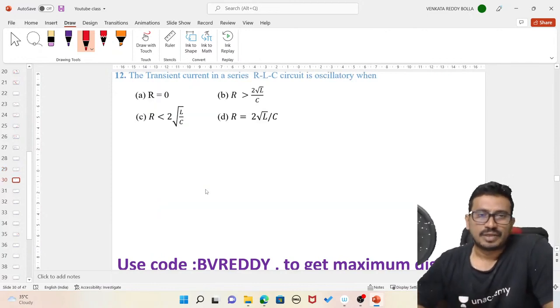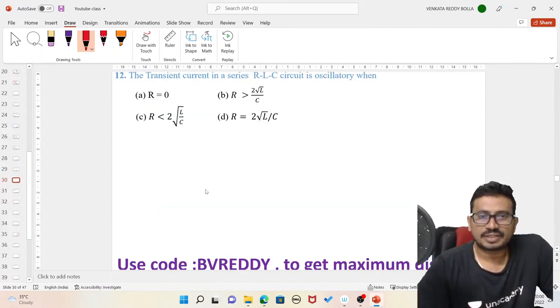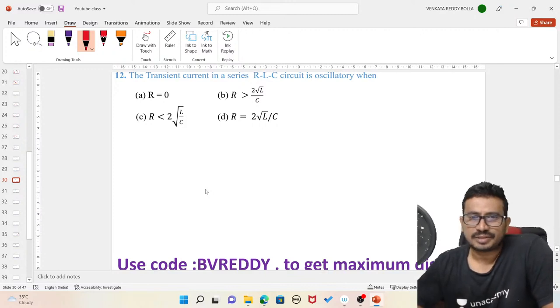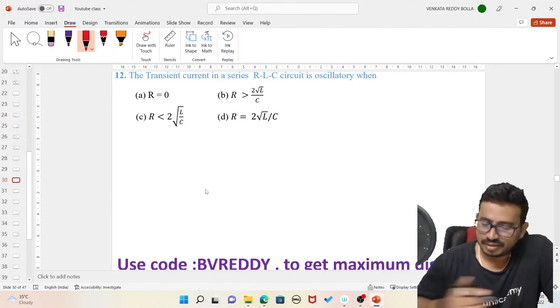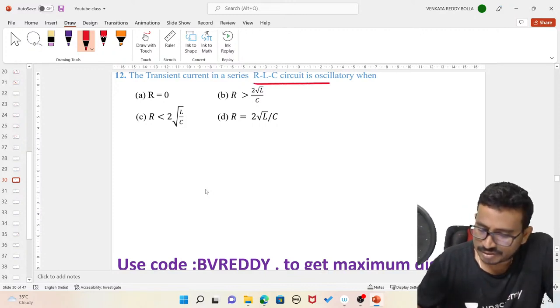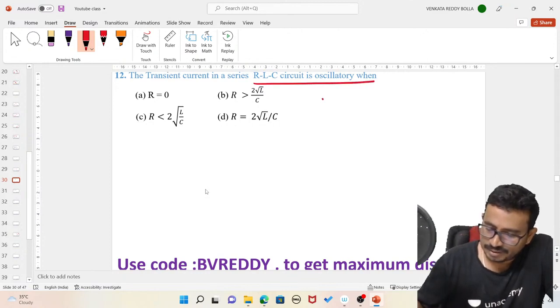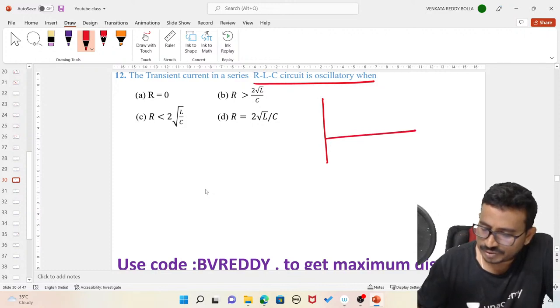Next, the transient current in a series RLC circuit is oscillatory. What is the meaning of oscillations? We should have, these are the oscillations.